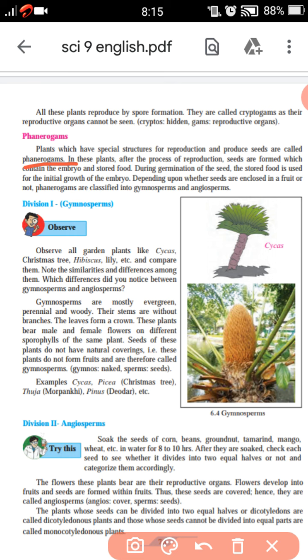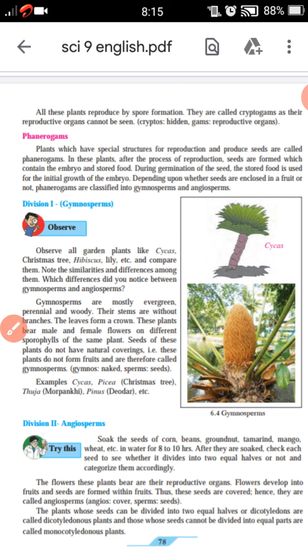In phanerogams, after the process of reproduction, seeds are formed which contain the embryo and stored food.